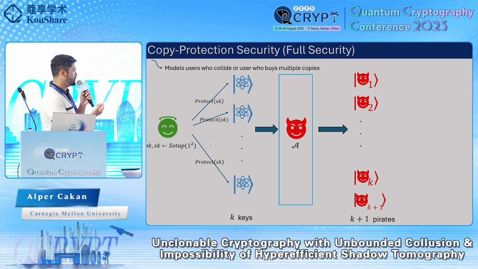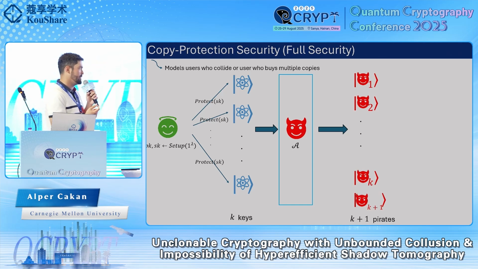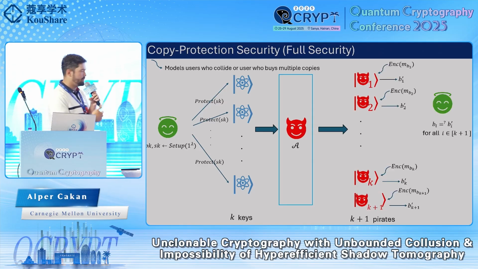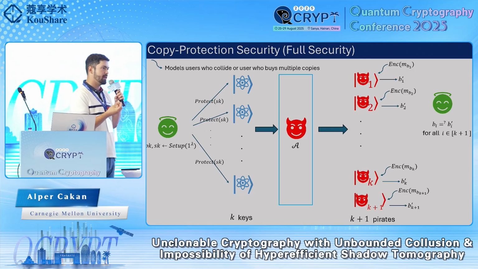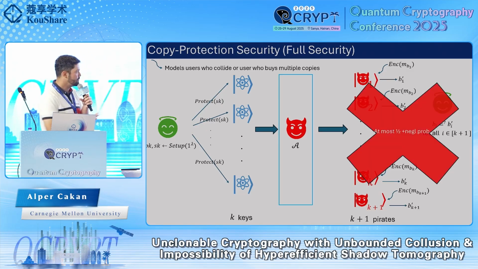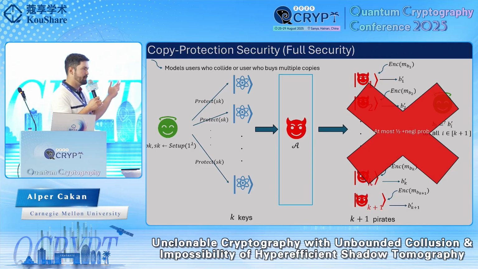So if it receives k initial programs, it tries to output k+1 adversaries that are trying to implement the original program. Again, in the case of encryption, all of these k+1 adversaries will receive challenge encryptions, which are encryptions of either 0 or 1, and they will try to guess at the same time whether they got an encryption of 0 or 1. Still, the requirement is that the probability of all of them guessing at the same time is 1/2 plus negligible. Again, the baseline is 1/2, because you can give k keys to the k adversaries, and the last one can guess randomly.